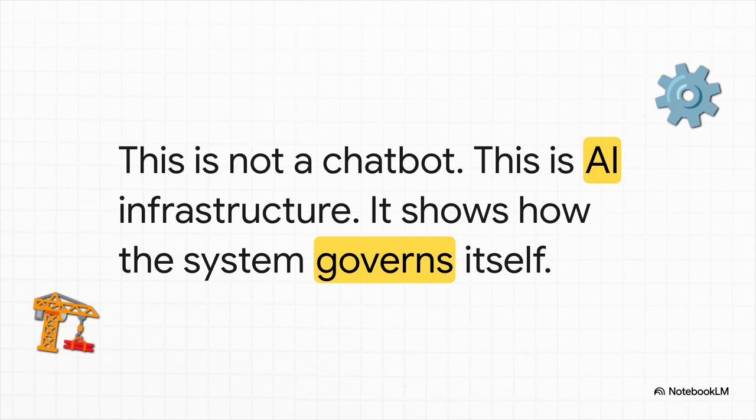And this is so important to get. We're moving way beyond just flashy demos that look good on screen. This completely changes the conversation from, hey, what can the AI say, to how does this system actually govern itself? It's about building a robust, reliable foundation, real solid AI infrastructure.